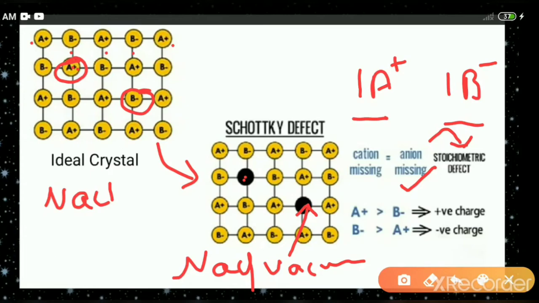This type of defect is a vacancy defect in ionic solids, and in order to maintain electrical neutrality, the numbers of missing cations and anions are equal. That means after the missing of particles, the crystal is still electrically neutral, because when you check the numbers of cations and anions, they are equal.